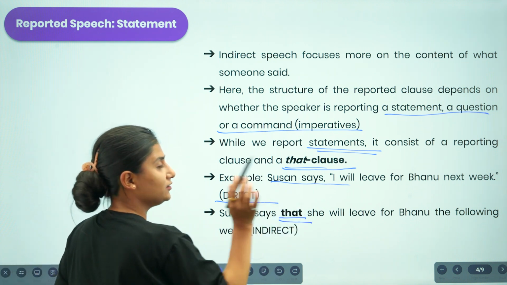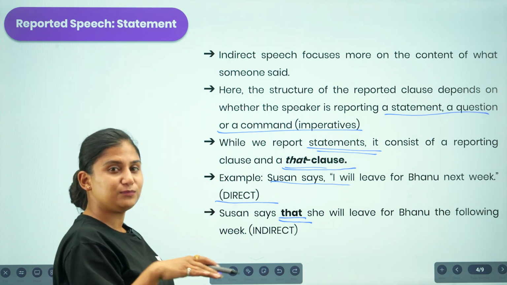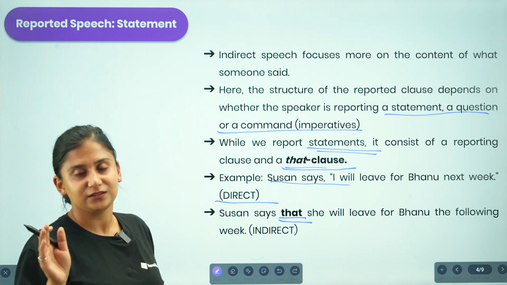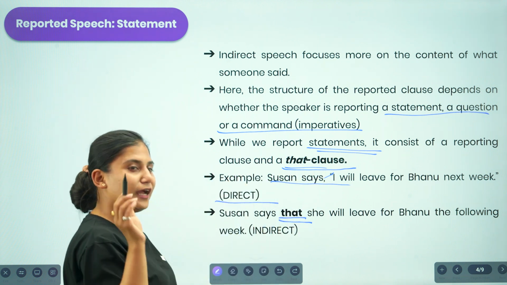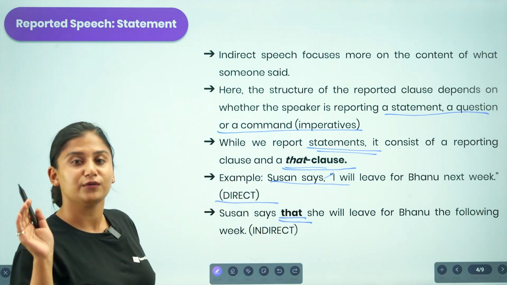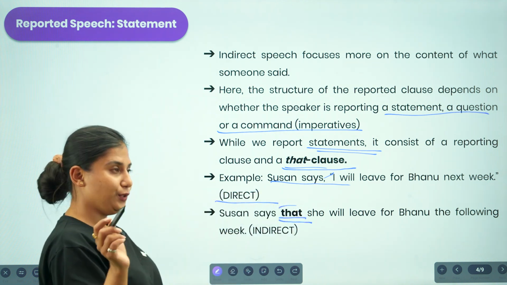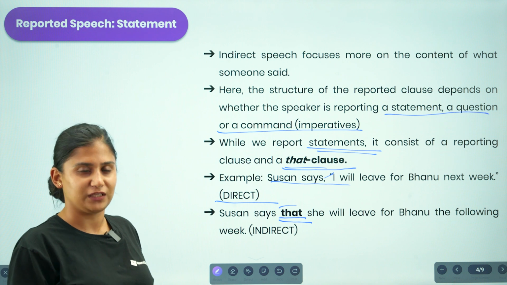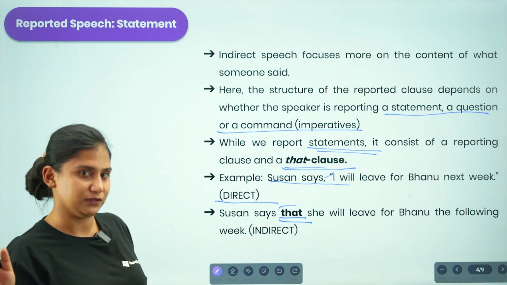The first and foremost idea is, whenever you are writing indirect speech, you are supposed to remove the quotation marks, and after you remove them, insert the that clause. Then you'll be making changes to the pronouns, to the tenses, and to the time and place expressions as well.